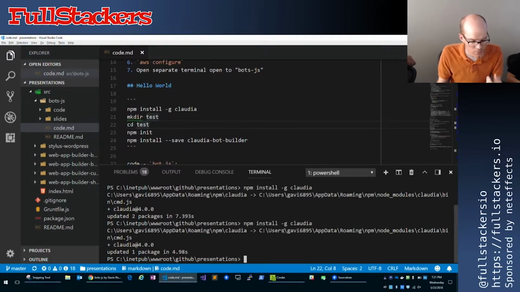Do you need to install that globally? Yes, this one you do. Yeah, and then we'll install a local one later. It's like Angular's command line, ng. You install it globally, and then yep.